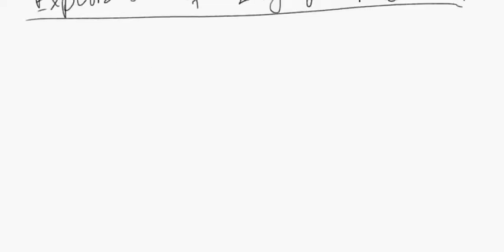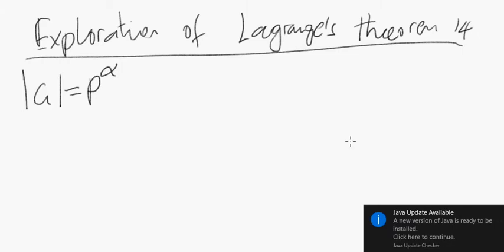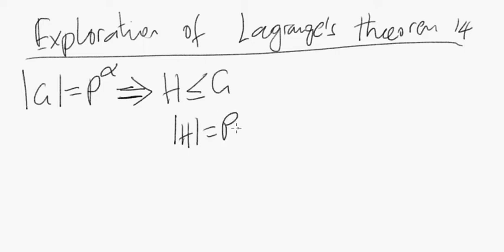So last time we were able to make some interesting conclusions. For instance, we're tackling this idea. Suppose the order of G is some prime p to the power alpha, where alpha is at least 1. Does that necessarily imply, right? That was a question. Does that necessarily imply that there exists a subgroup H of G such that the order of H equals the prime itself?